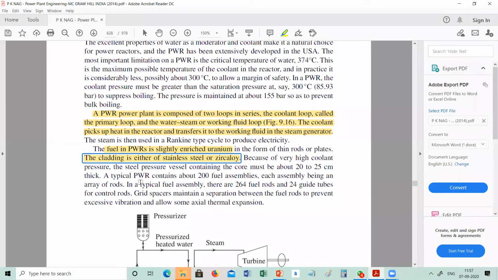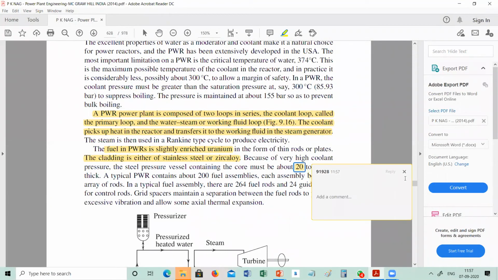Because of very high coolant pressure, the steel pressure vessel containing the core must be about 20 to 25 centimeter. The stainless steel has a width of 20 to 25 centimeter.